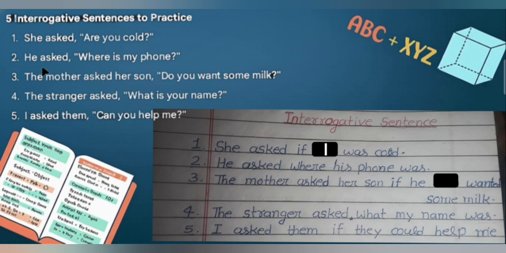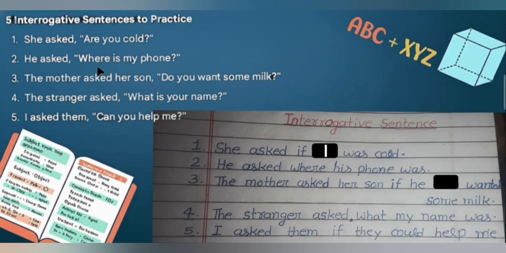Next one is, he asked, where is my phone? This sentence starts from question word. So we need to use this same question word in indirect sentence to remove the quotation marks. Then the sentence will be, he asked where his phone was.